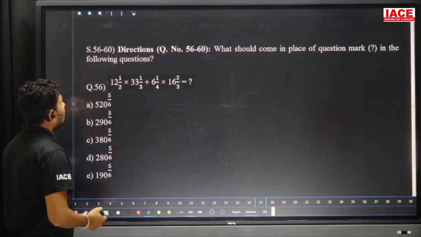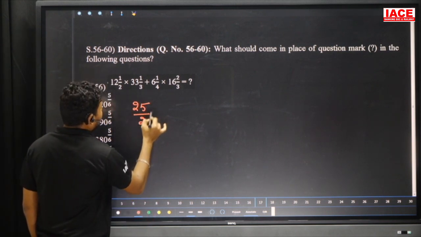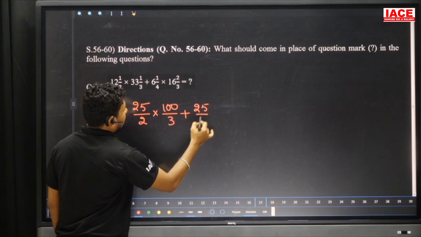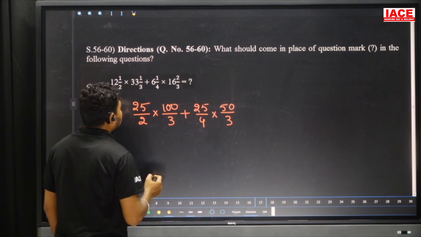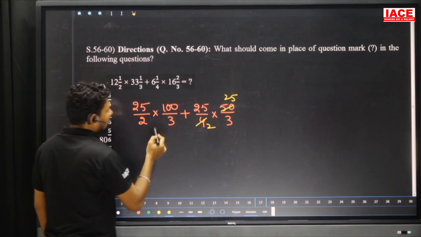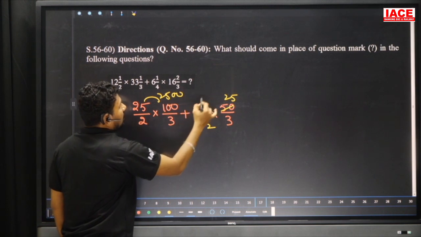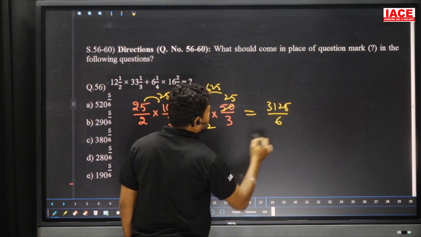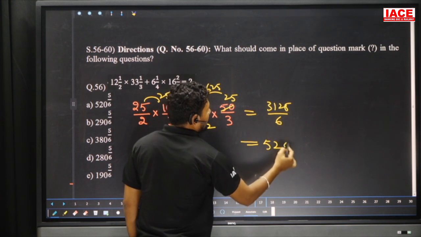Question number 56. 12 and a half into 12 and a half, we can write 25 by 2 into 100 by 3, plus 25 by 4 into 50 by 3, and add the values here. Making the denominators equal, 2 3s are 6, 2 3s are 6. 25 into 100, and 25 25s are 625. 625 plus 2500 is equal to 3125 by 6. 6 5s are 30, and next to 12, 6 2s are 12, and the remaining value is 5 by 6.